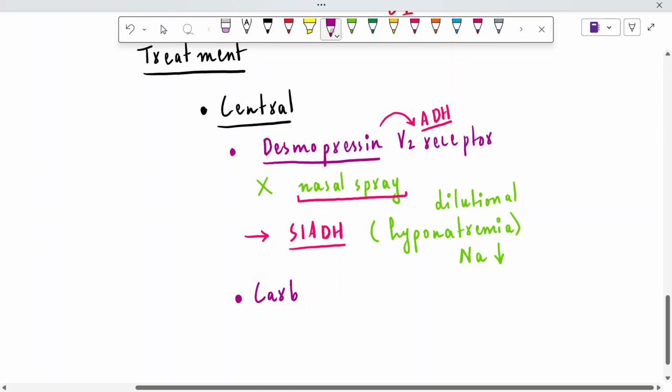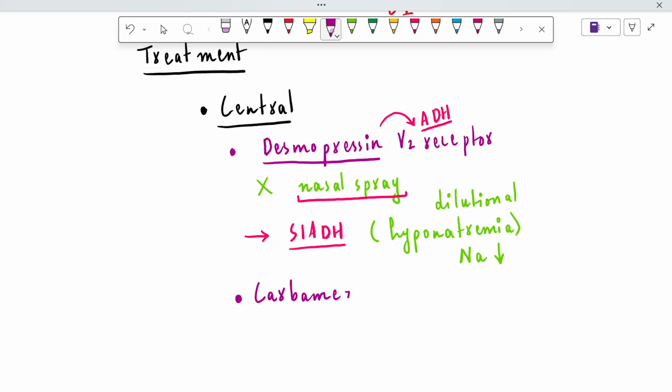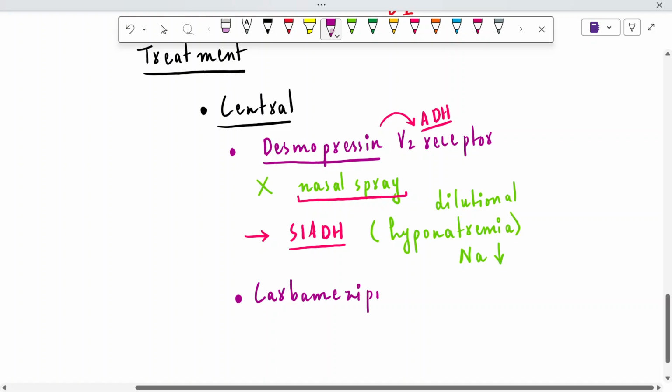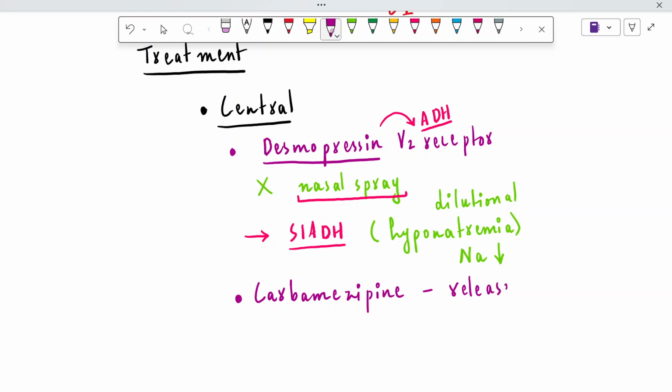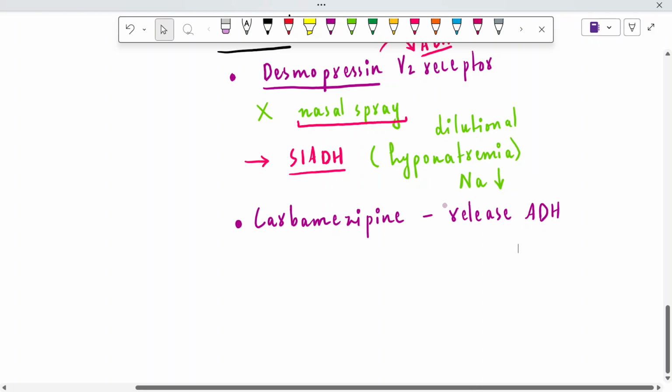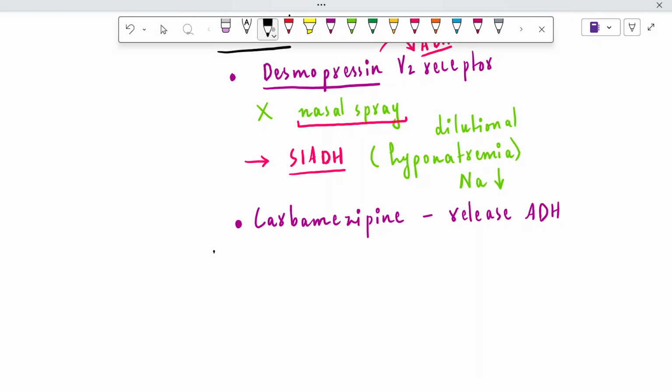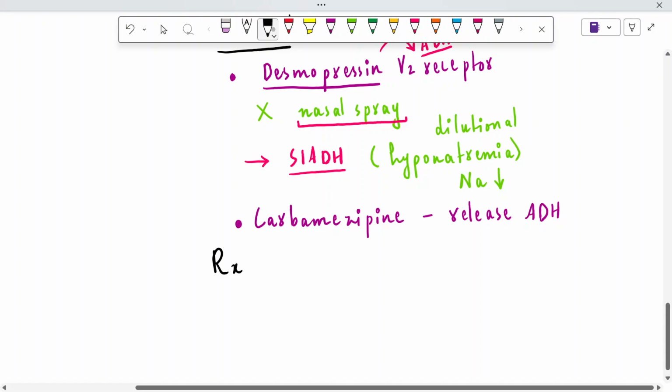The other drug for the central type of diabetes insipidus can be carbamazepine. Carbamazepine's function is to cause the release of ADH. It will cause the release of antidiuretic hormone, although it's not the drug of choice, but still it's going to help the patients with diabetes insipidus. We have discussed the central type treatment. Let's talk about the treatment for the nephrogenic type.